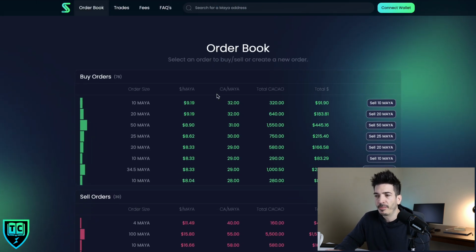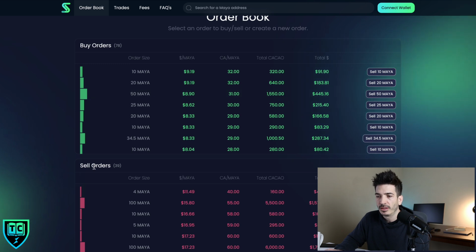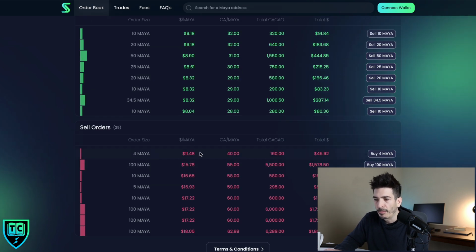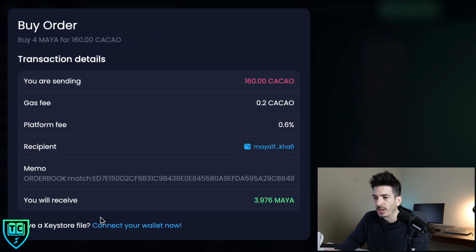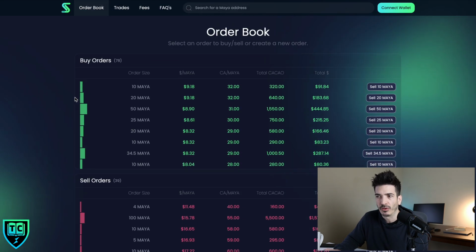But you can just come in here and you can buy Maya. So for example, if you wanted to buy 4 Maya, you would come in here, you'd click the button and then connect your wallet, and you would have to pay 160 cacao in order to do that. So it's a little order book here.